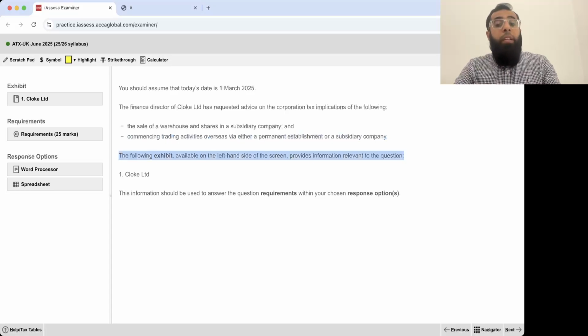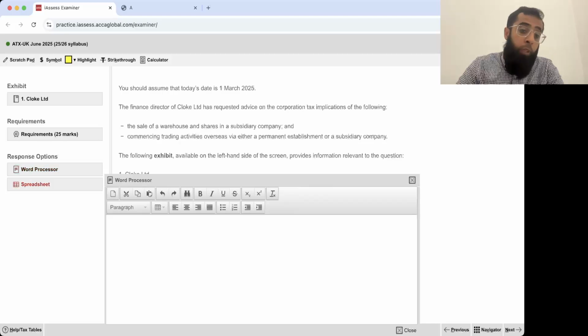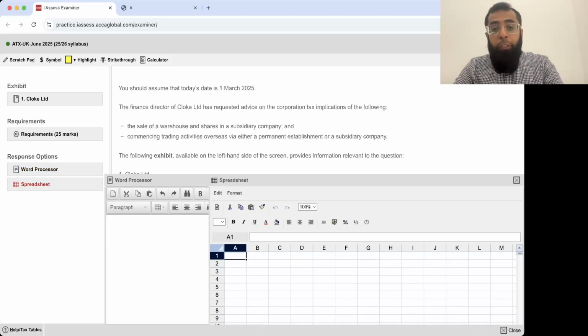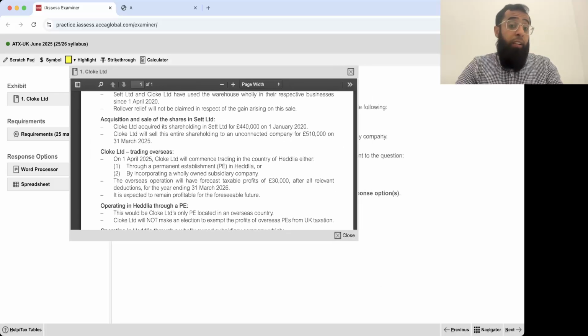The following exhibit available on the left hand side of the screen provides information relevant to the question. Exhibit 1, Cloak Limited. The information should be used to answer the question requirement within the chosen response options. There are 2 response options. One is word processor, other is a spreadsheet. How to use these response options, how to develop the answer, we'll be looking at all of these things in our today's class when we'll be actually drafting the answer.